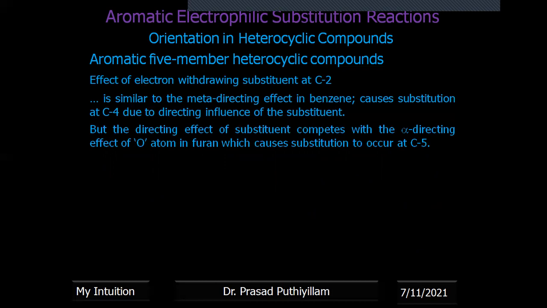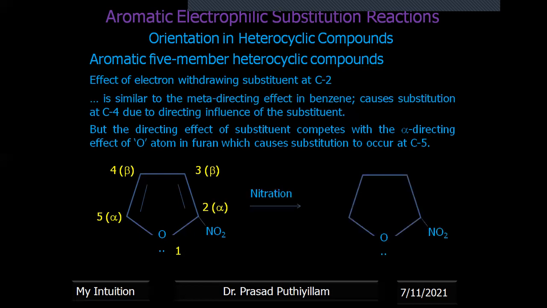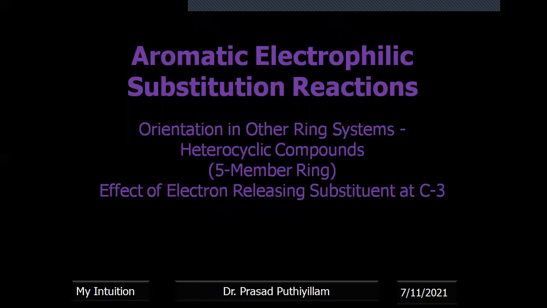That means oxygen, if present as the heteroatom, prefers the alpha position. One alpha position already has the substituent, that is position 2. Then the next alpha position is position 5. Therefore, on nitration, the major product is at the alpha position, position 5. This can be seen as the alpha directing nature of the oxygen atom. Oxygen directs the electron density towards the alpha position.